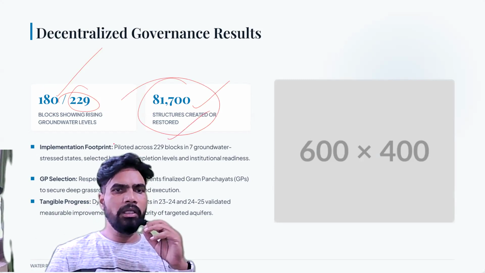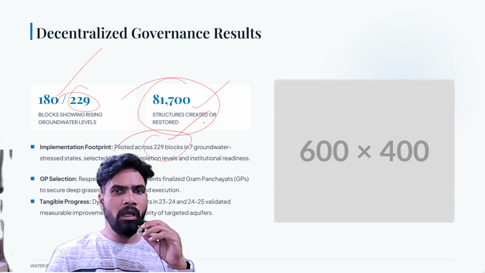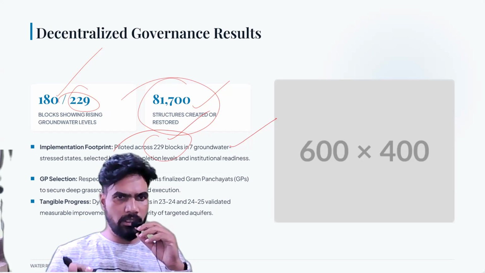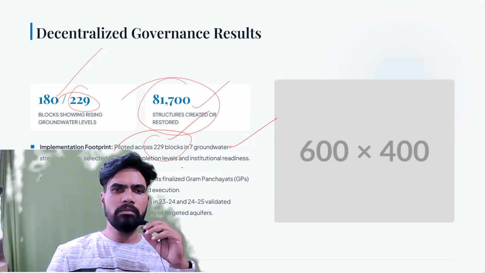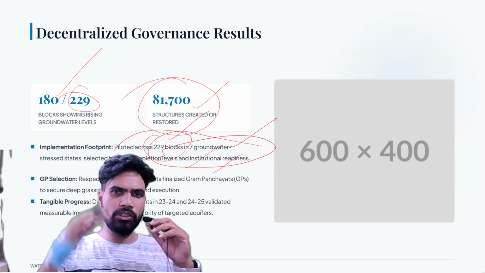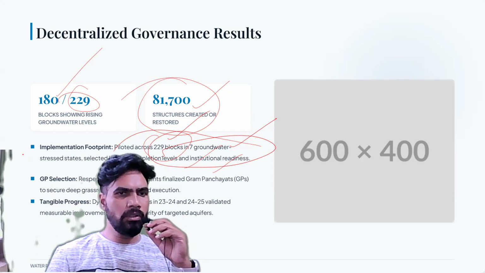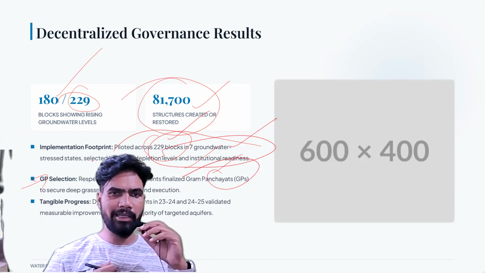Then if you see implementation footprint, the scheme has been piloted under 229 blocks. पहले भी मैंने बताया था. In 7 ग्राउंड वाटर स्ट्रेस्ड स्टेट्स में इस स्कीम को लागू किया गया था. And these states, or blocks, have been selected based on depletion levels and institutional readiness. ग्राम पंचायत सिलेक्शन, ग्राम पंचायत कैसे सेलेक्ट किया गया है? So respective state governments finalized gram panchayats to secure deep grassroots ownership and execution.